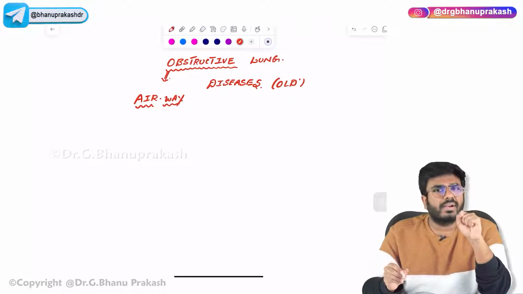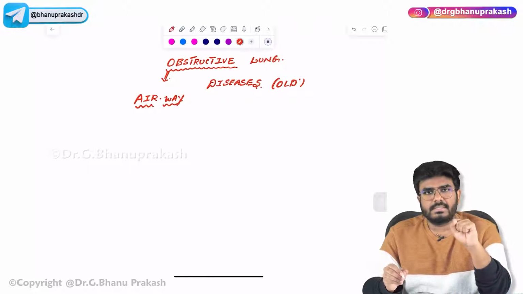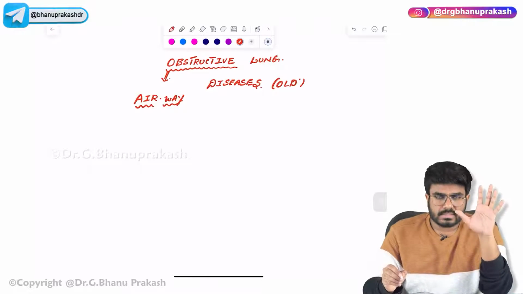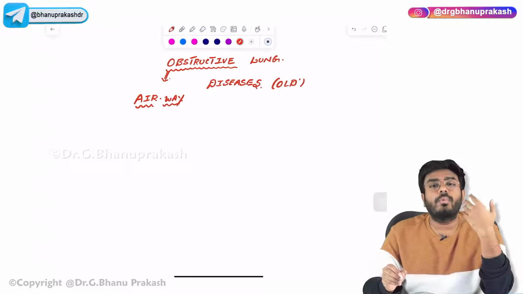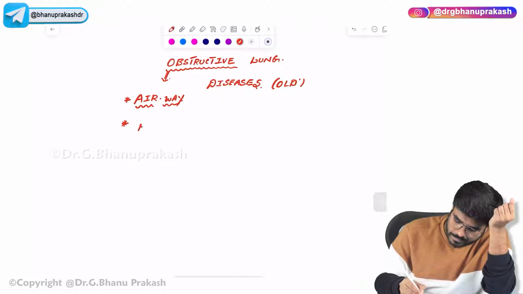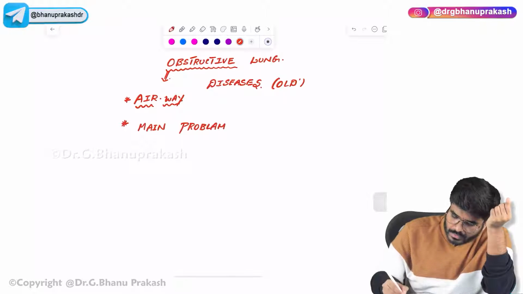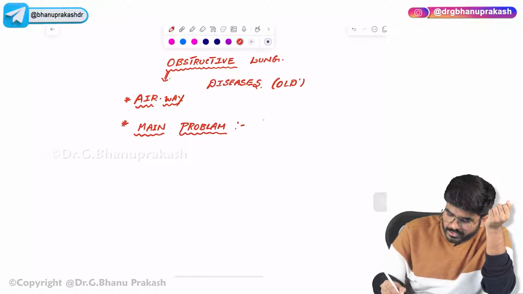Now I will tell you what are the different types of obstructive lung diseases. But the first thing you need to understand is that in obstructive lung diseases, whatever I am going to discuss, the main problem is with the expiration. It's not with the inspiration, the main problem is with the expiration.